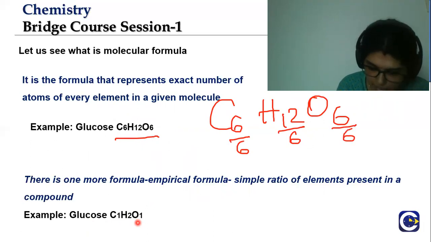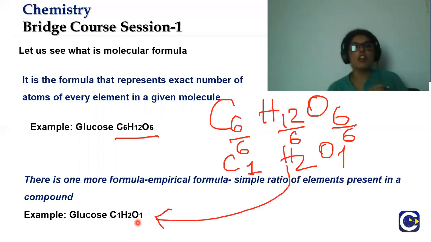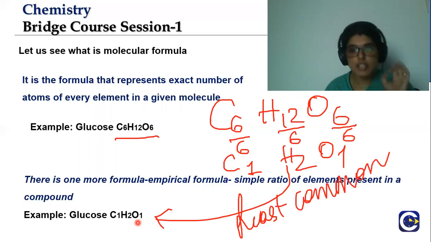I divide by 6. What do I get? I get C1, H2 and O1, which is the empirical formula of glucose. So that is how we determine the empirical formula. We divide by the common factor and get the empirical formula.